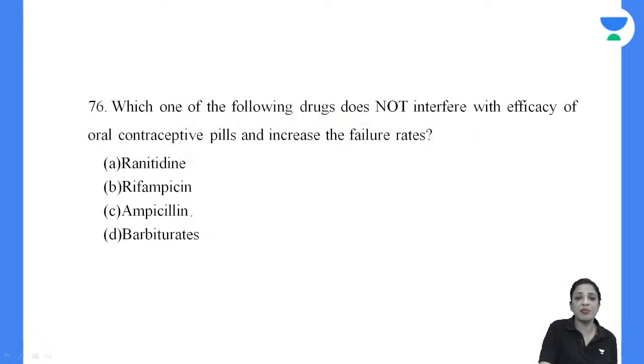Okay, 75B. Which one of the following drugs does not interfere with the efficacy of OCPs and increase the failure rates? Which of them does not interfere with OCPs? This is all my morning lecture, 8:30 a.m. to 10:30 a.m. We did contraception. We did all these things, okay? So whoever has attended that can answer this.